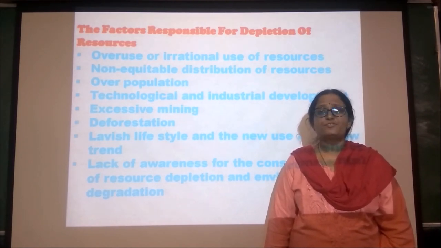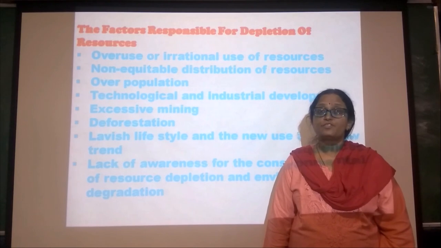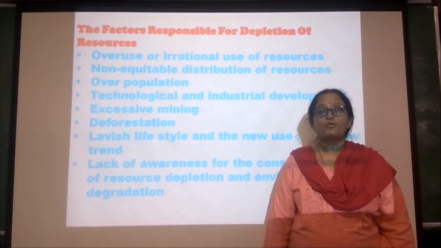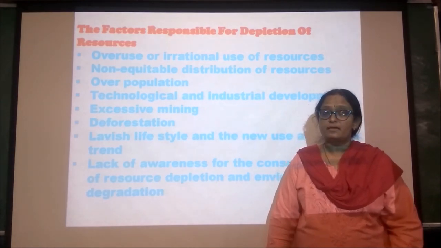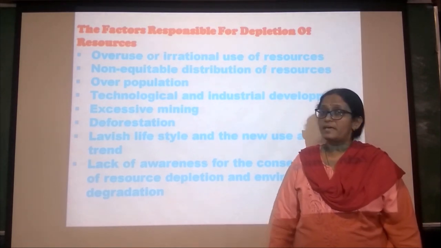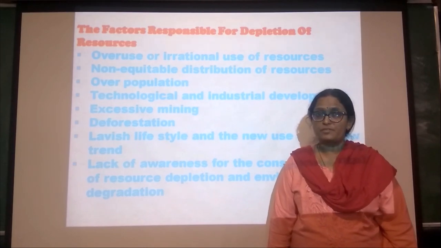If land is used for grazing of animals, it leads to overgrazing, which causes depletion of soil or reduces the fertility of the soil. Overfishing in ponds or lakes also causes depletion of fishes. These are examples of overuse or irrational use of resources.